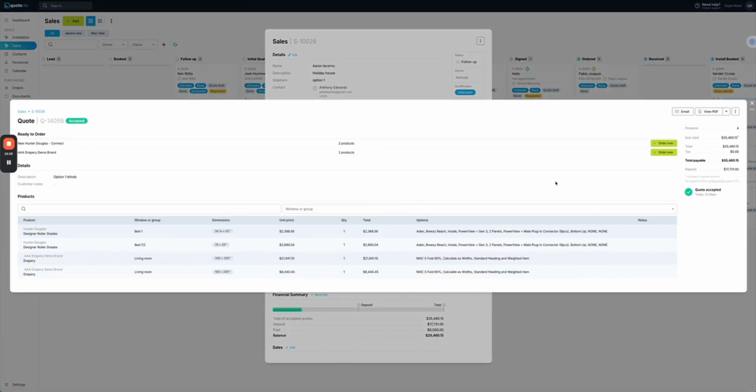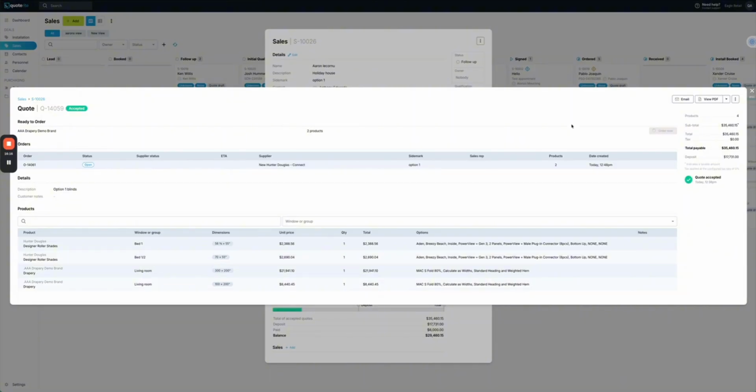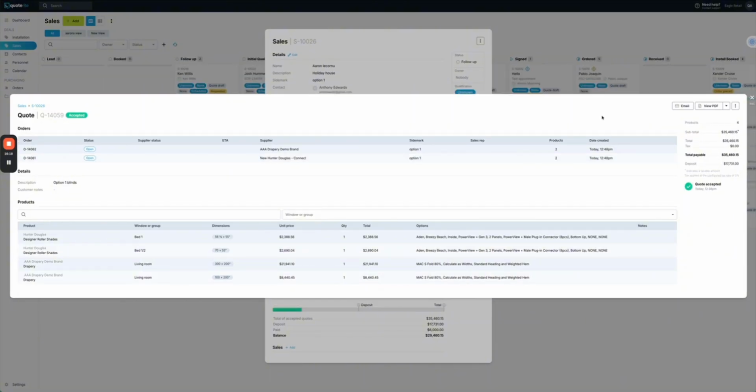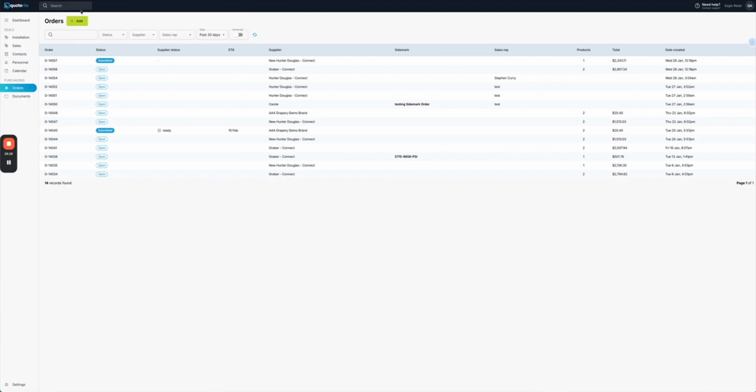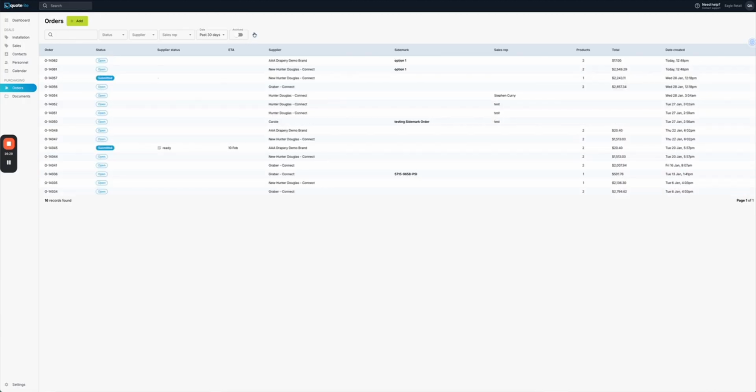So let's say we're at a point now that we are ready to order. What we're going to do is release those orders. Now, this does not automatically send those orders to suppliers or do anything. What it's going to do is just flag it that it's ordered, and we can see the status is open. So from here, if we look at our orders tab, we'll just refresh this. These are all the orders that have been sent through from your various suppliers. So these are the 2 orders that we've got here. Now, Quoterite does integrate with some suppliers. That's definitely something we can go through as to who they are.